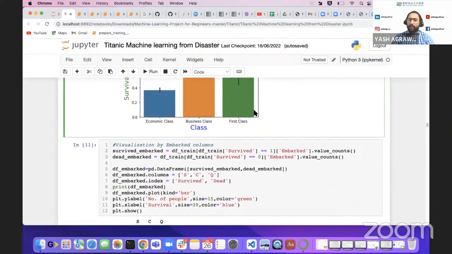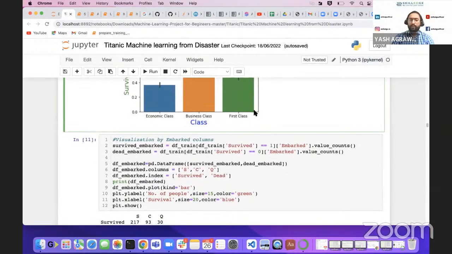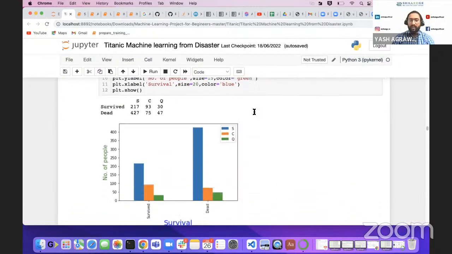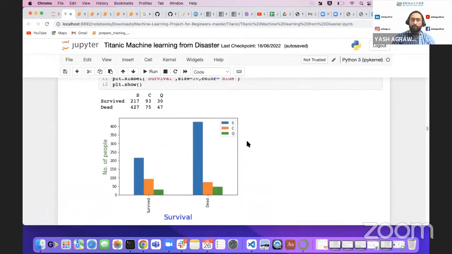Now let's move on. Is there any possibility that people who started from different locations survived more? Is there any kind of distribution among them? So the people coming from Southampton: 217 survived out of 427, and 427 died. So we can see there is a one-third kind of relation. One-third of the people survived, two-thirds died in that part, from Southampton.